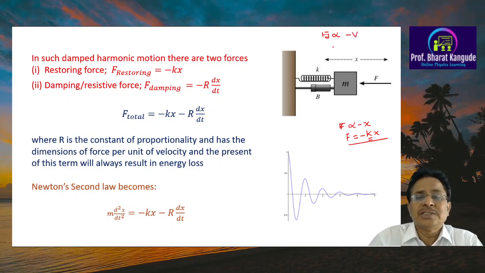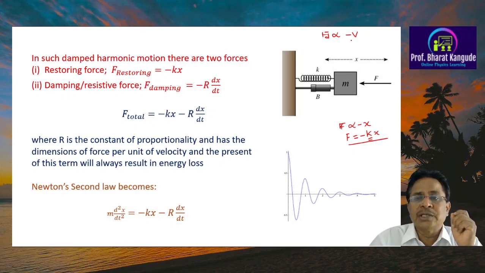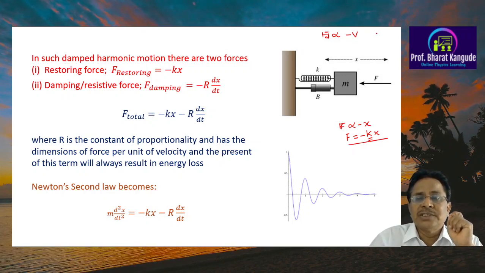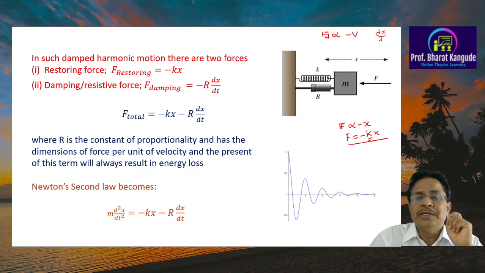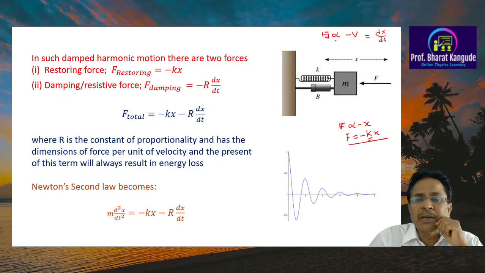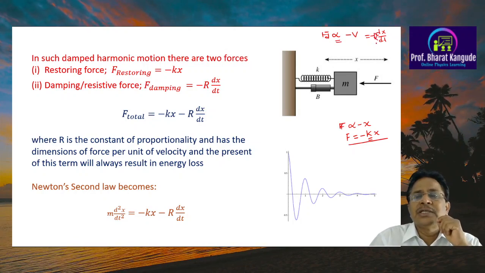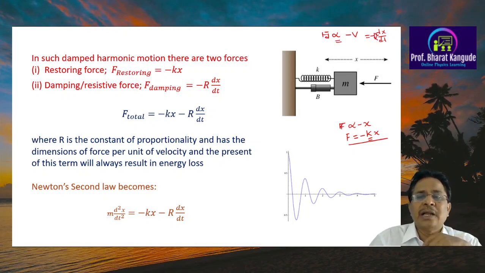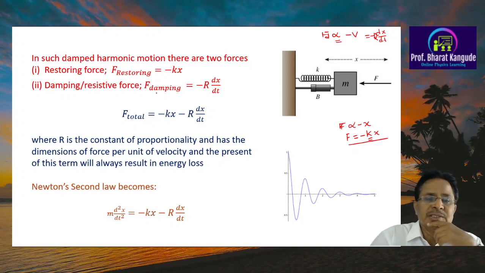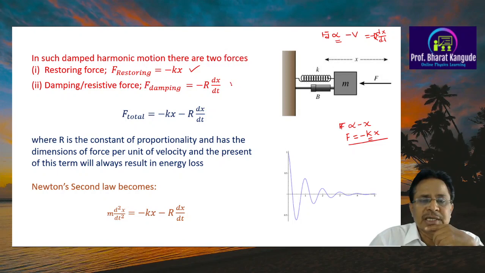That means if velocity is increasing, this force is increasing, but it is in the opposite direction. The velocity is given by dx upon dt, and when we replace the proportionality sign we write a constant, called r. So minus r into dx by dt is taken to be the damping force. This is the first force, this is the second force.